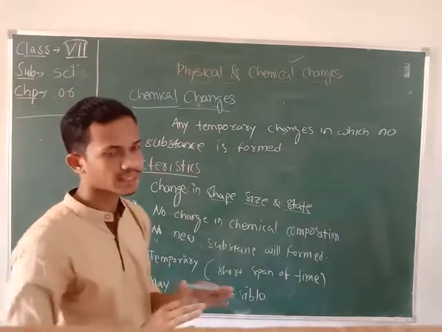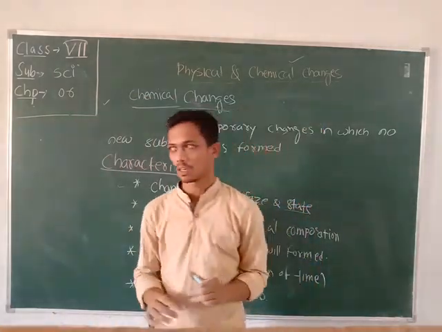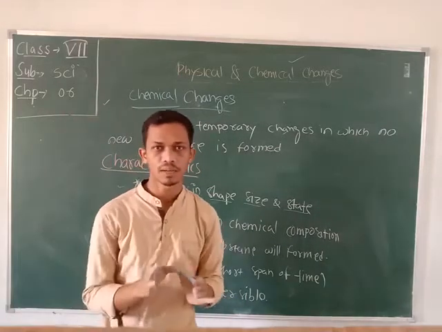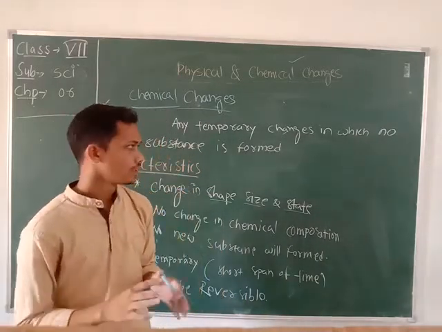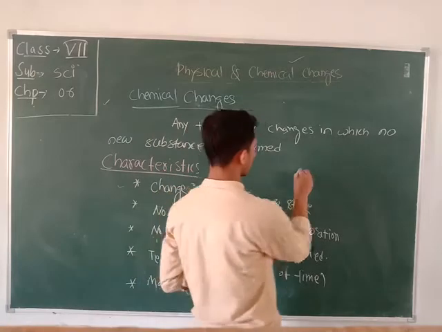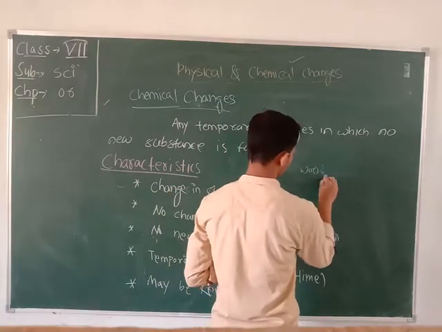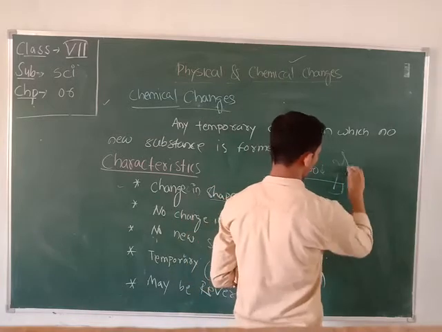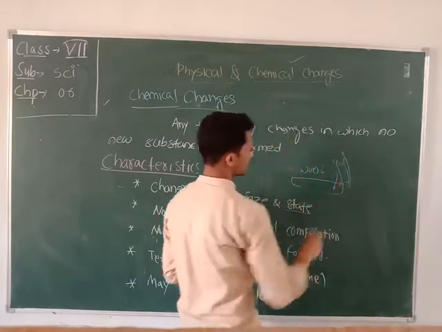So first take some examples. Just take a piece of wood and burn it with fire.